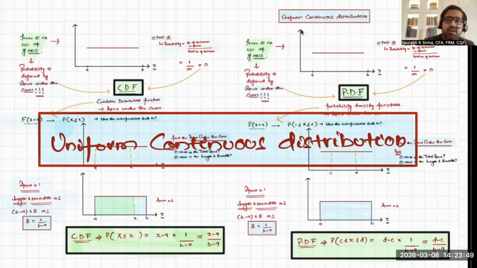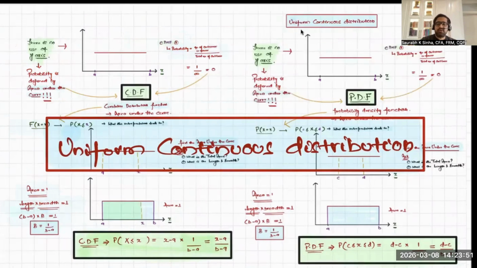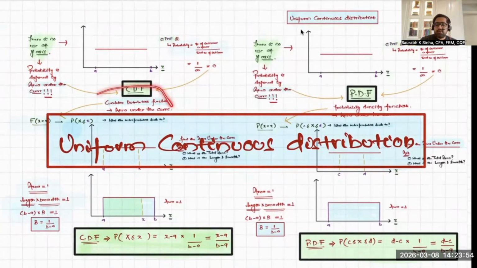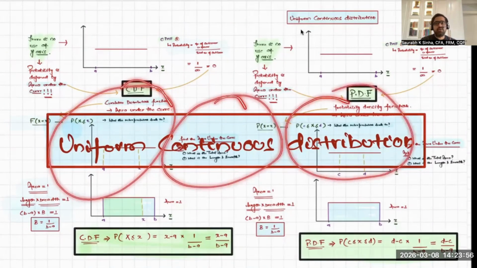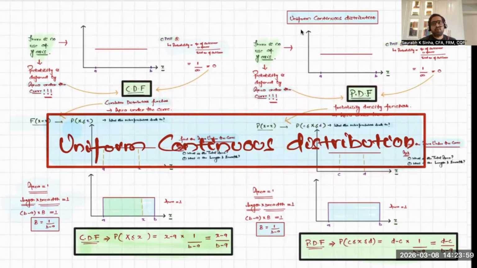What is the name? The name is uniform continuous distribution. Now, the question is why we are talking about uniform continuous distribution, when we should have started the conversation from normal distribution. It's because it's not easy to understand continuous distribution. There is something that changes in continuous distribution from the world of discrete distribution. So it is very critical that you be aware of these nuances.